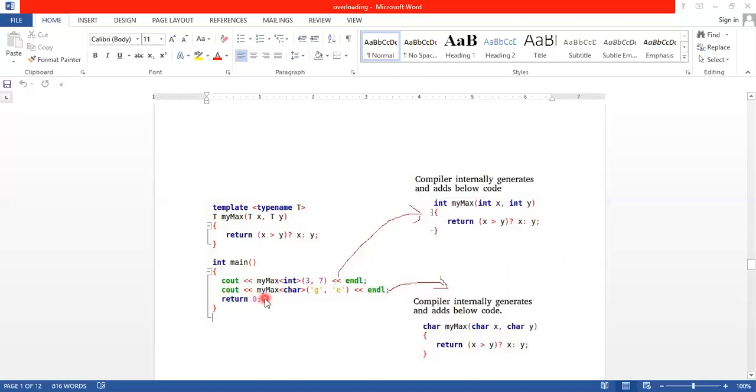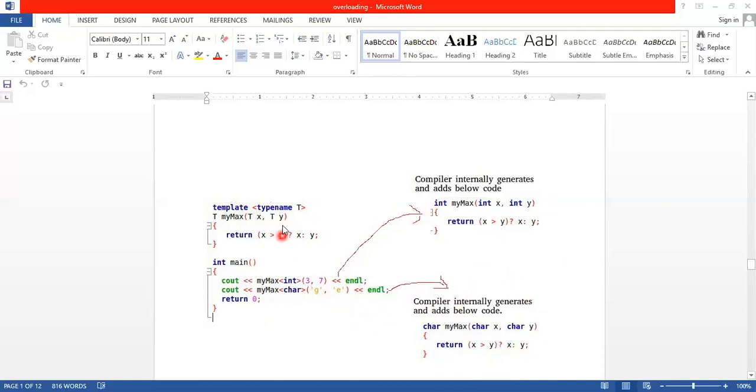Similarly here, see out my max character. Here we use character values. So G, E. Therefore these character values are passed to this function. Then it compares, and whichever is greater will be returned.